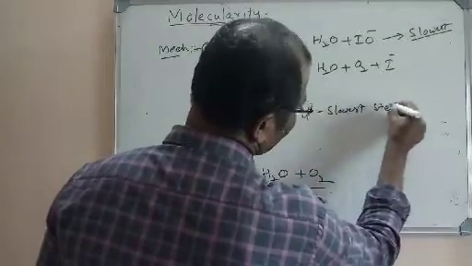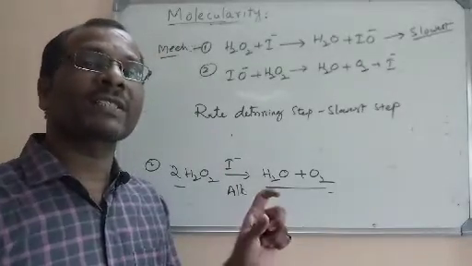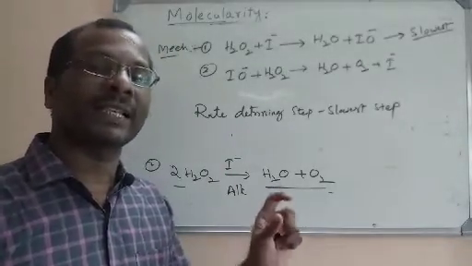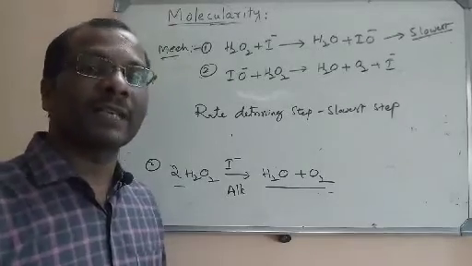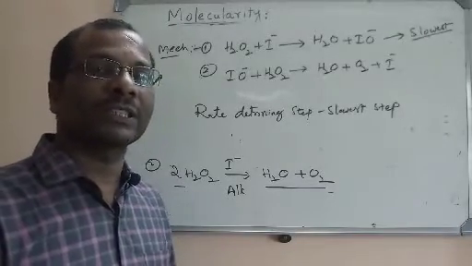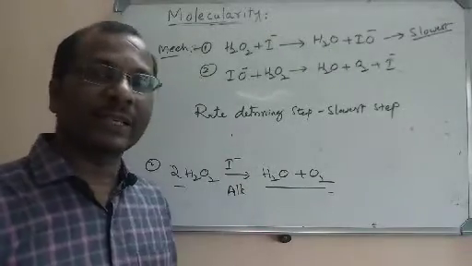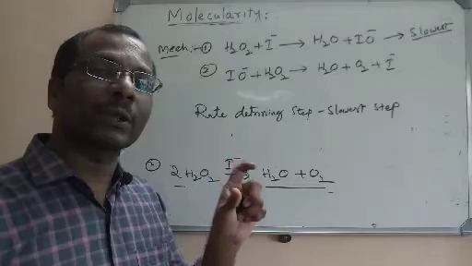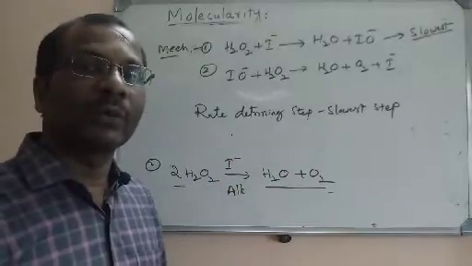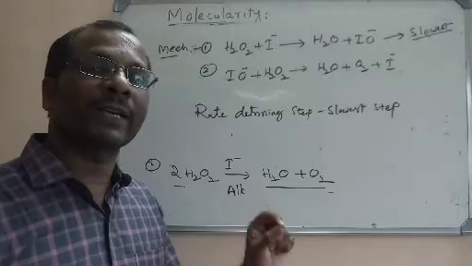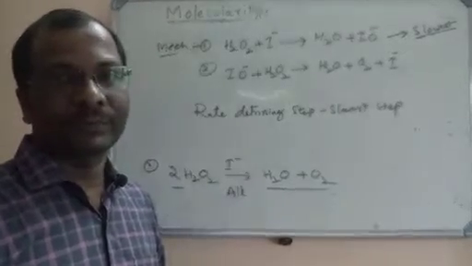If you take complex reactions, there are several steps in that reaction, but the slowest step will be chosen for the rate determination, because the remaining steps will occur very fast, within no time. For rate, time is very important, so only the slow step is consuming almost the entire time. That is why only the slowest step of a chemical reaction will be taken as the rate determining step.